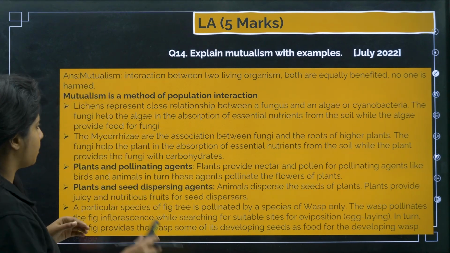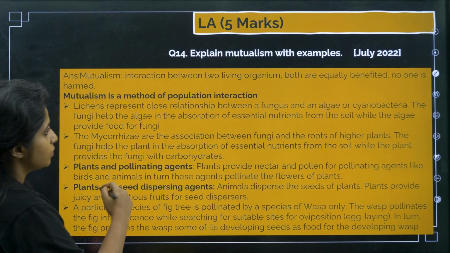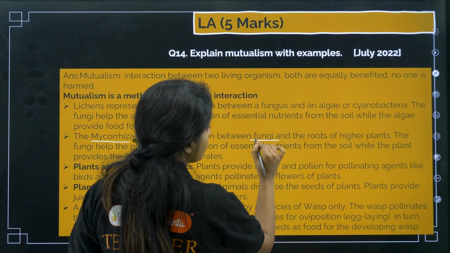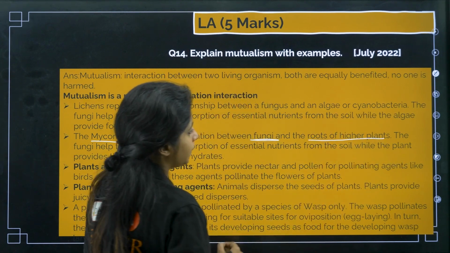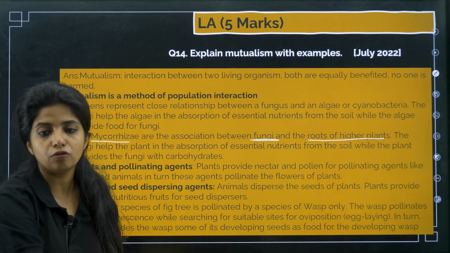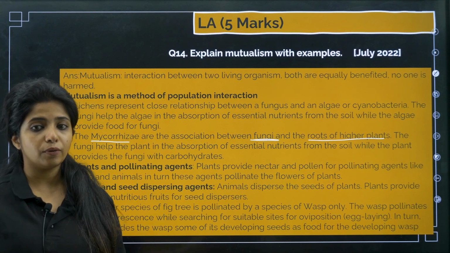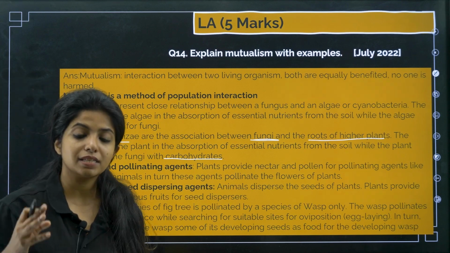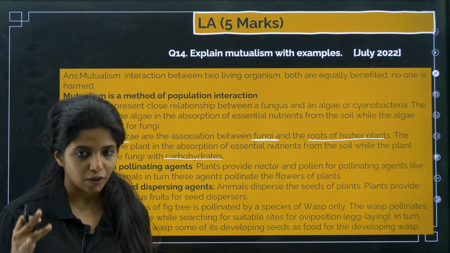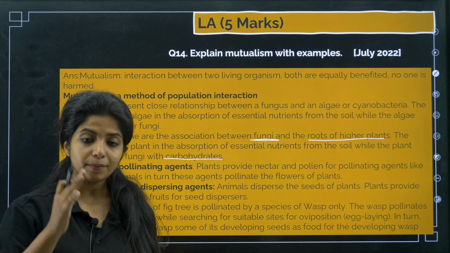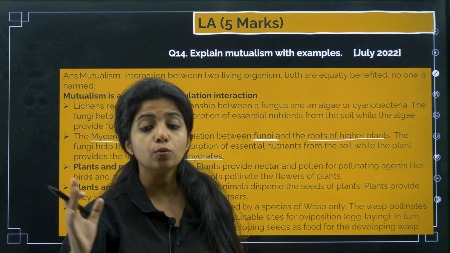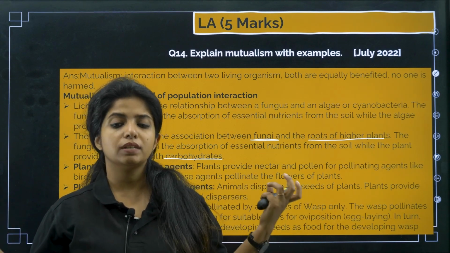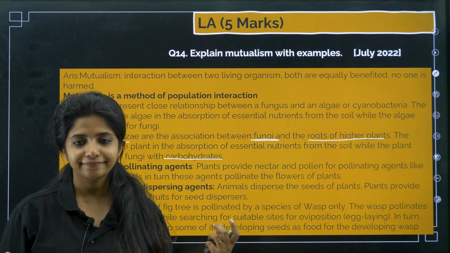Similar thing is there in mycorrhiza. Mycorrhiza is the relation between fungi and the roots of the higher plant. Over here also the fungi can go deep and take nutrients and everything. The plant can provide the important carbohydrates which it makes with the help of photosynthesis. So lichen is between what? Fungus and cyanobacteria, basically algae, and mycorrhiza is between what, children? Fungus again and the roots of the plant. The fungus is helping in the absorption of important nutrients, and in both places they are getting the food.